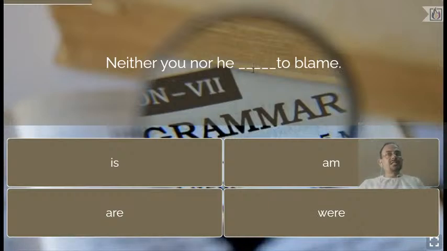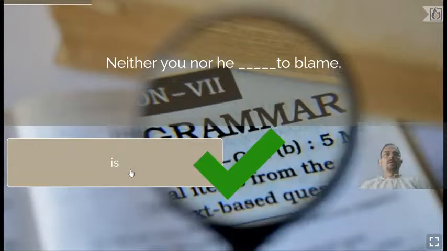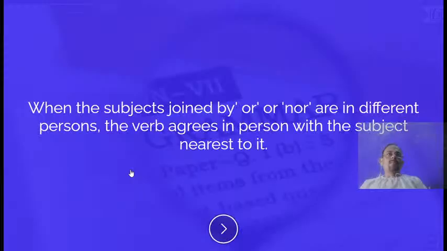So the verb will sit here in the blank. Which is the subject closer to the verb? He. As he is third person singular, the answer should be is. When the subjects joined by or, nor are in different persons, the verb agrees in person with the subject nearest to it. Okay, now let's move on to the next question.